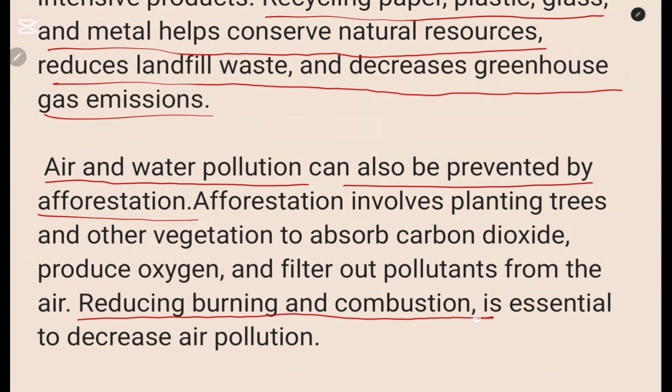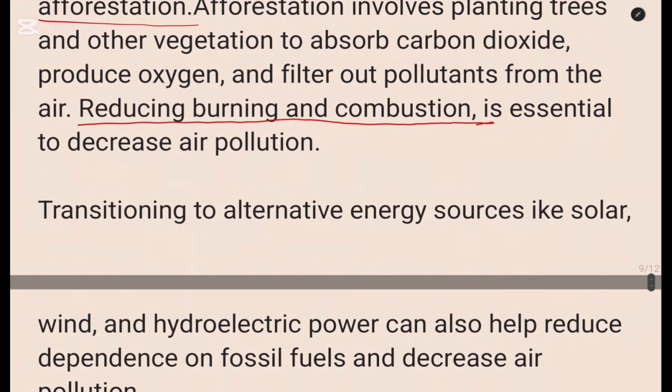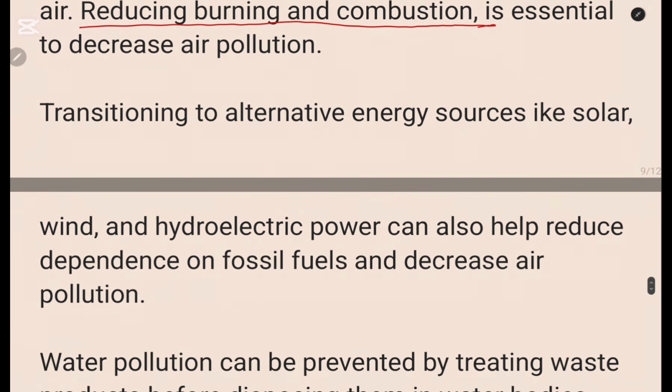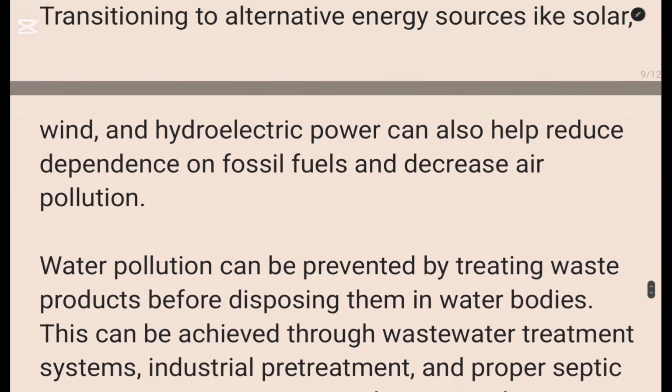Then another point is reducing burning and combustion, which is essential to decrease air pollution. Okay, then transitioning to alternative sources of energy such as solar, wind, and hydroelectric power can also help to reduce dependence on fossil fuels and decrease air pollution.